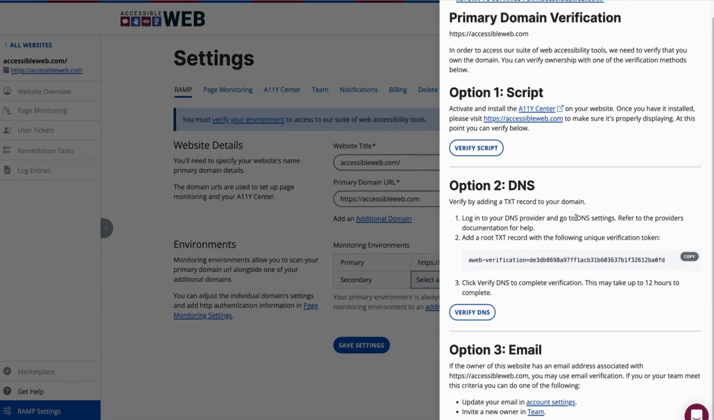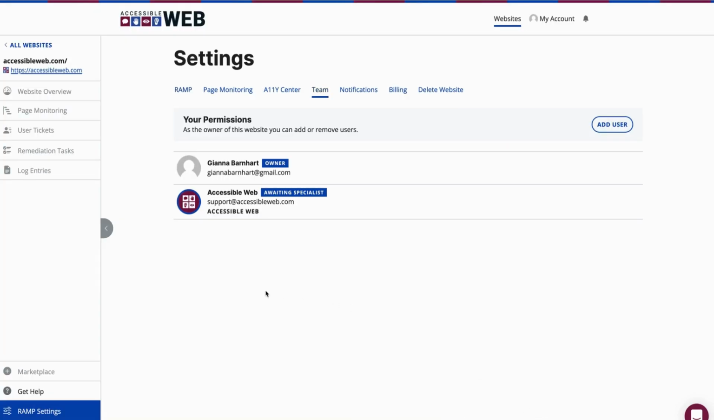There are 3 options for independent domain verification. This video focuses on verification by email. I will cover verification by script and by DNS in separate videos. There are 2 ways you can verify an account after it's already been created using an email address that is not associated with the domain. The first is by inviting a new team member as the owner of the account who has an email that matches up with the domain.